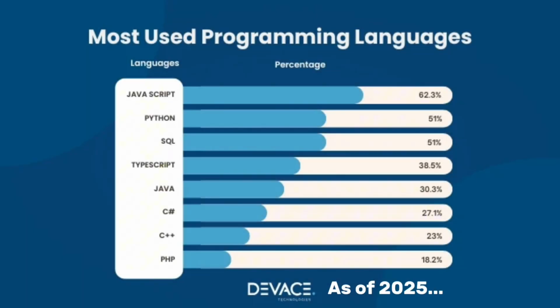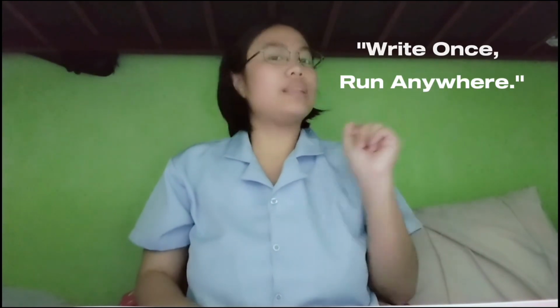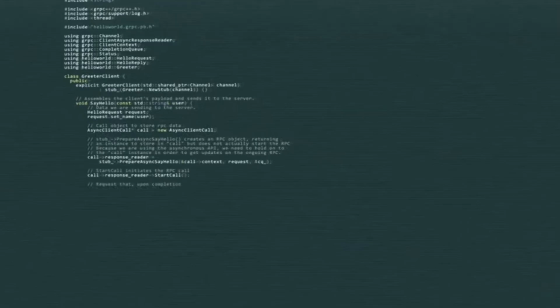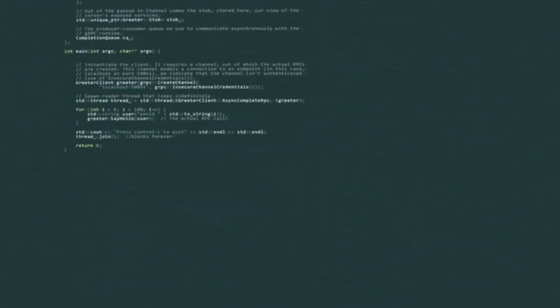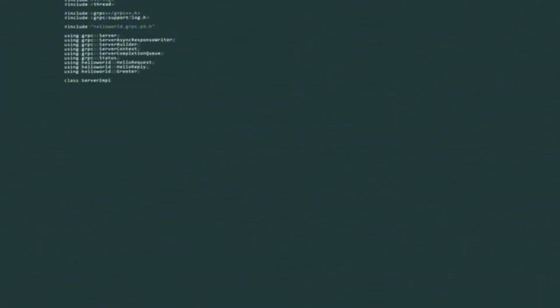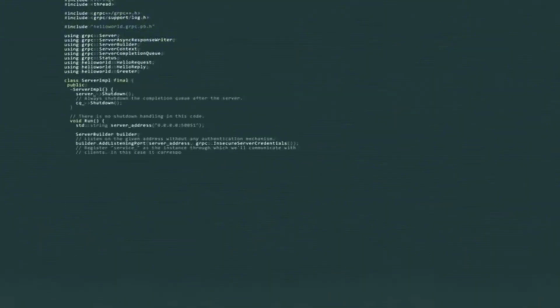Java is one of the most popular programming languages in the world. And it's powerful because of one magical idea: write once, run anywhere. That means a program written in Java can run on different devices, computers, phones, or even smart appliances without being rewritten. And don't worry, I'll make sure we have fun with the examples and quick challenges along the way.